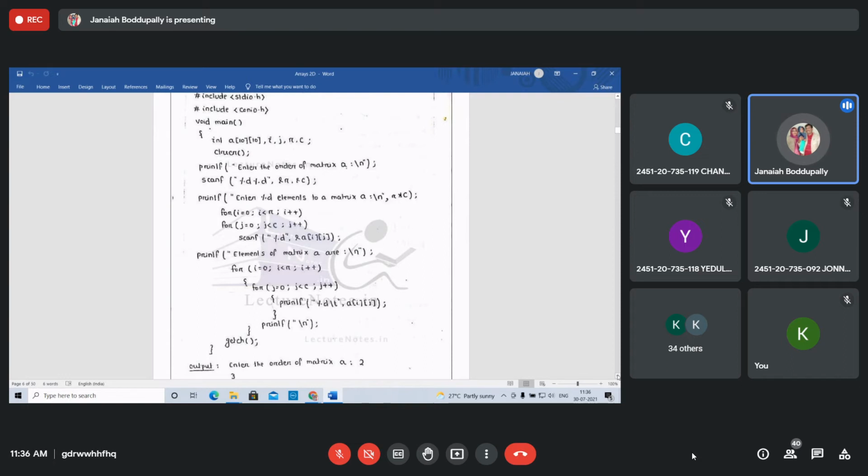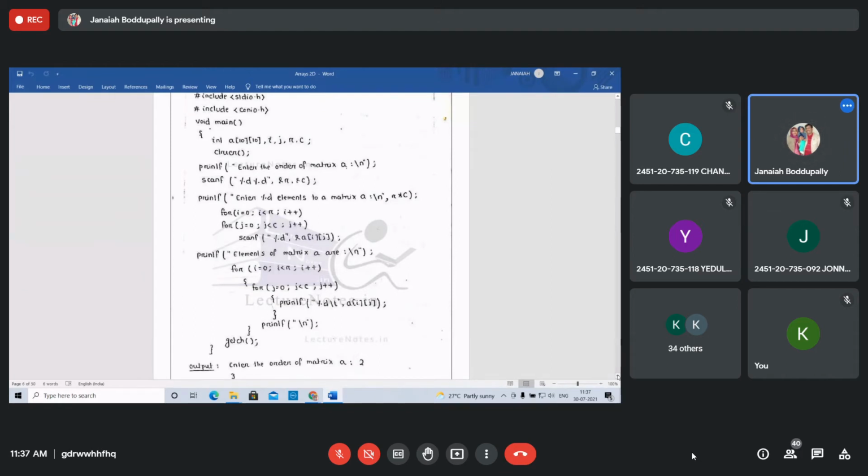Once i equal 0, that's the first row, and control goes to the inner for loop. j equal 0, that is less than C, less than the number of columns. printf, the first element A of 0, 0 will be displayed. Next, j is incremented. That's in the first row only. j is 1, the second element in the first row is also displayed. There is a space between them because I have taken backslash t. Again, j equal to 2, that is the third element. We are taking a 3 by 3 matrix. Suppose the third element also will be displayed.